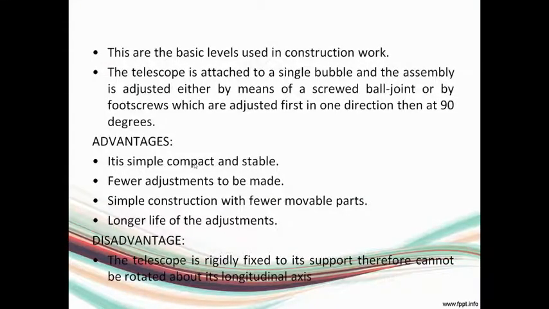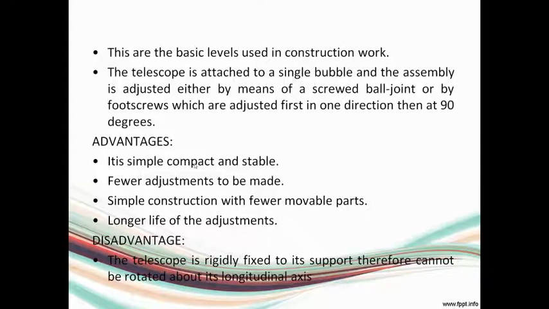These are the basic levels that are used in construction work, and this level is leveled by ball joint or by foot screws, which are adjusted first in one direction and then at 90 degrees while conducting the leveling. The main advantage of this instrument is that it is very simple and really stable, and only fewer adjustments are required in this particular type of instrument, and it is simple in construction with very few movable parts, and it has good life.